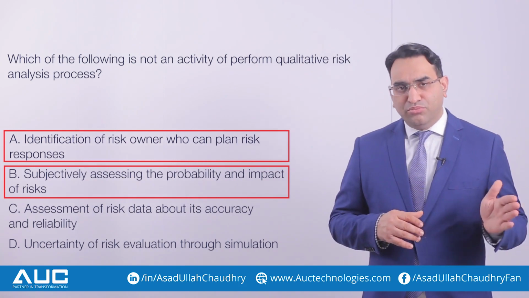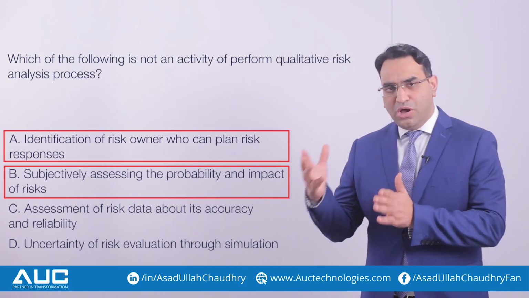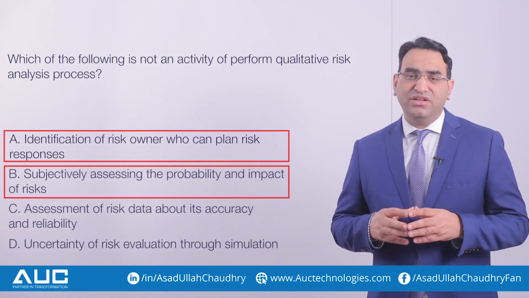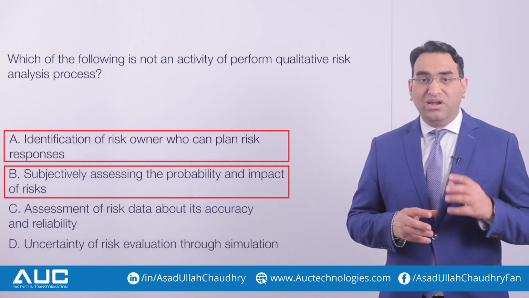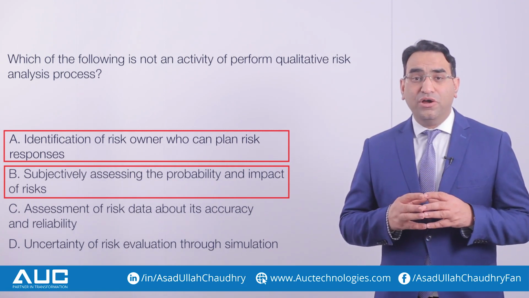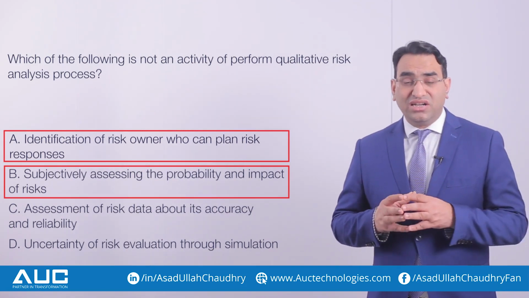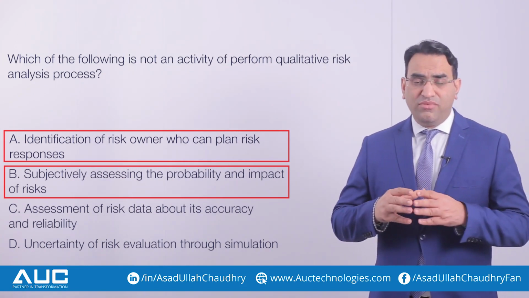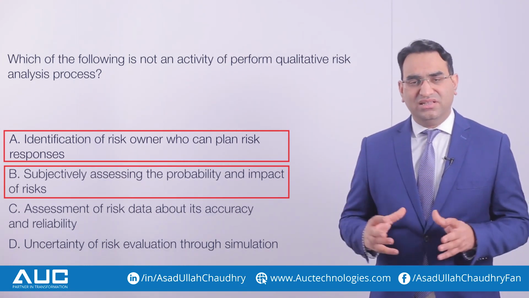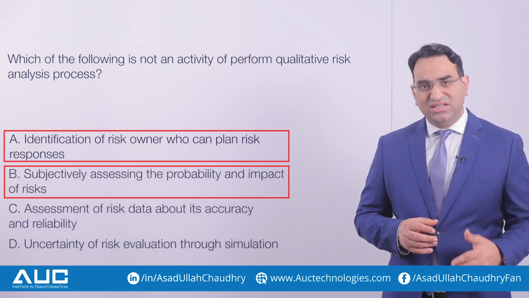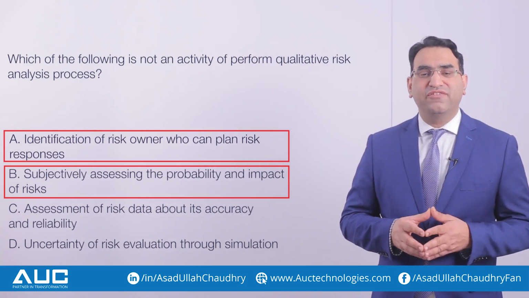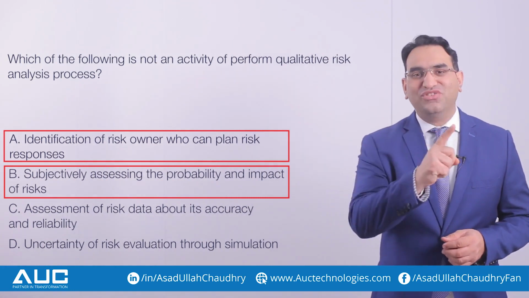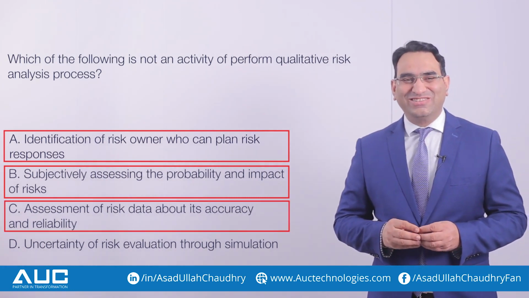So when we move from risk identification to perform qualitative risk analysis, now it's the time when we need to see the quality of the data and see how important that risk is, how urgent we need to respond to it, how strategically it is aligned, how much its impact is in the overall context. So yes, this is one of the key activities that we perform during perform qualitative risk analysis. That is why it is not the answer of this question.